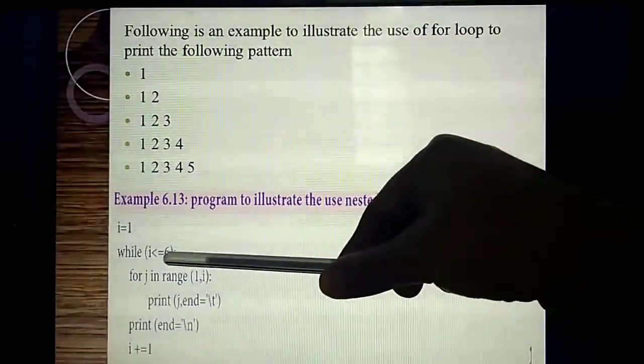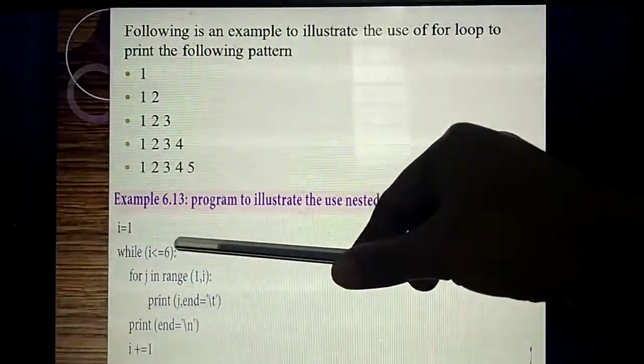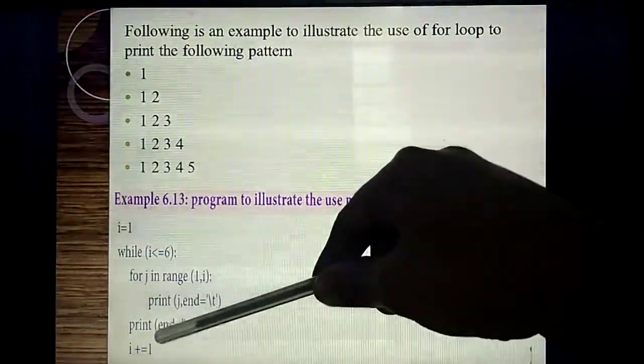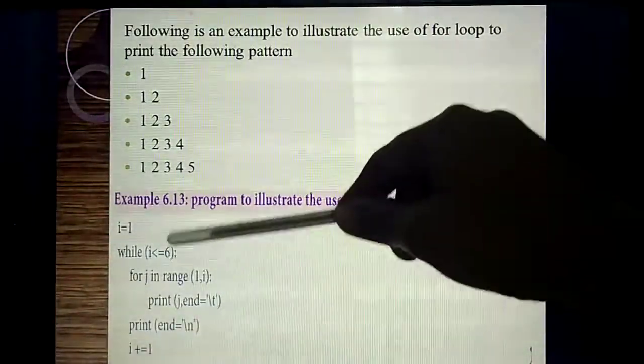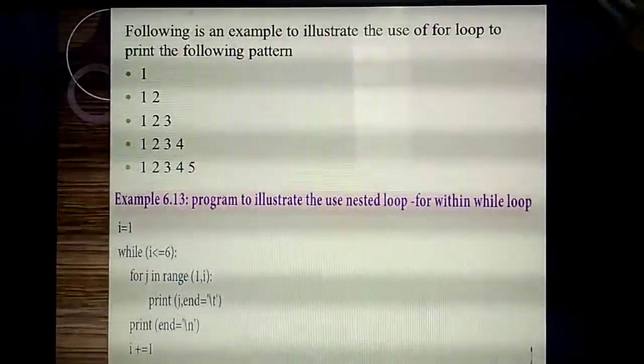What's the meaning? Each time the value will get incremented. Till how much will it get incremented? The value less than or equal to 6, that means till 5. The first value of i is 1, then 1 plus 1 is 2, then 2 plus 1 is 3, 3 plus 1 is 4. Till 5 it will print. And it's a very, very important program. Again and again I am telling.